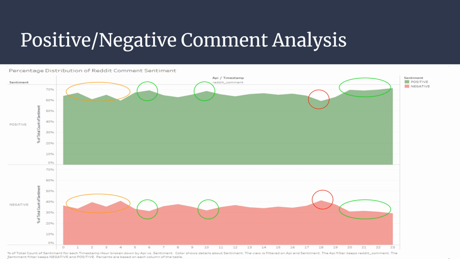So here we have the positive and negative breakdown for the Reddit comment sentiment. We can see from 0 to 400, there's an oscillation denoted by an orange circle, and we see 2 positive peaks, and then we see a negative peak at 1800, followed by 3 to 4 hours of more positive comments.